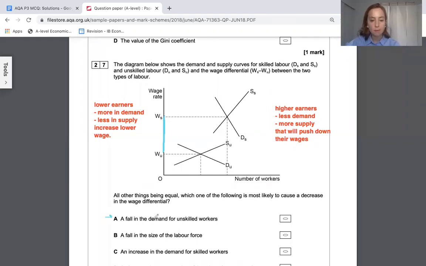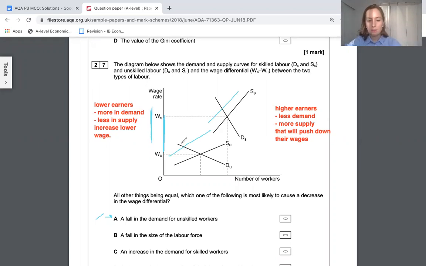So a fall in the demand for unskilled workers, that's going to decrease this bit, which is going to reduce their wages even more, making the differential even worse. So that's not right. Fall in the size of the labor force, that's going to decrease the supply of workers of both of them, which doesn't really improve the wage differential very much.